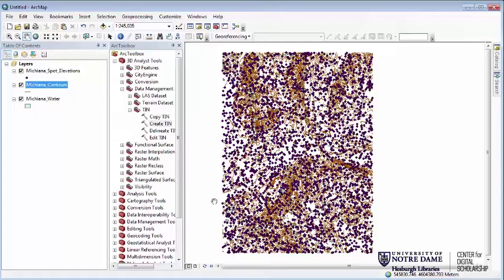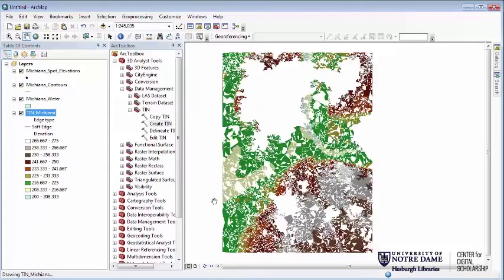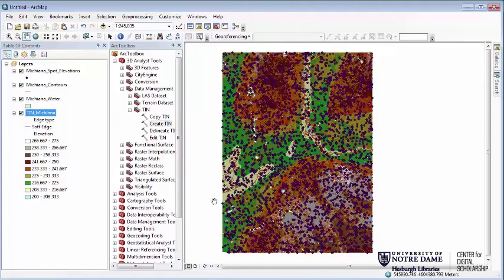So it'll run for a few minutes in the background. It's got to do a lot of math. It's got to calculate the angle of all of those triangles, the elevation of all the points, and really begin to build it into a system that will show us this elevation in a pretty effective model. And there we go. Our TIN has arrived.